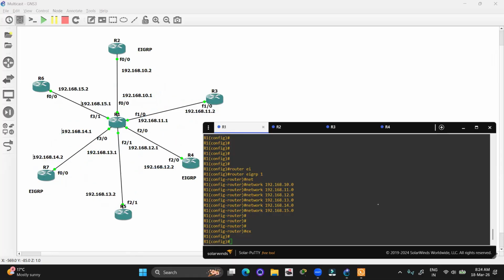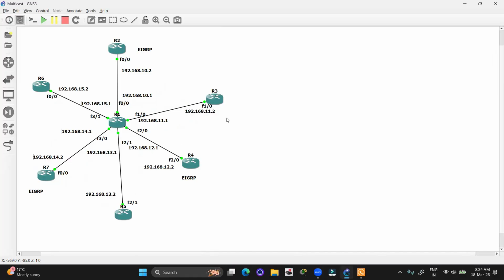Now let's do the configuration of EIGRP on the neighbor. But before that, we are going to observe the packets on Wireshark. Let's click on the cable between R1 and R2 and click on start capture.